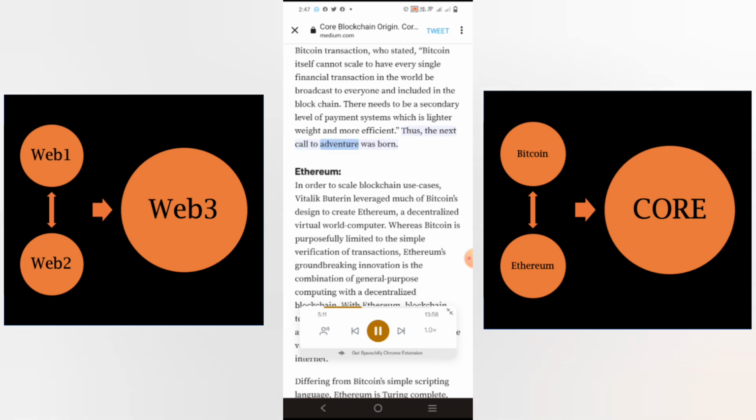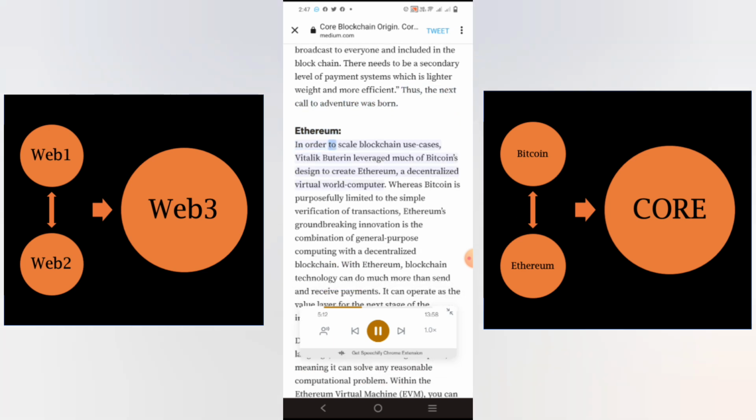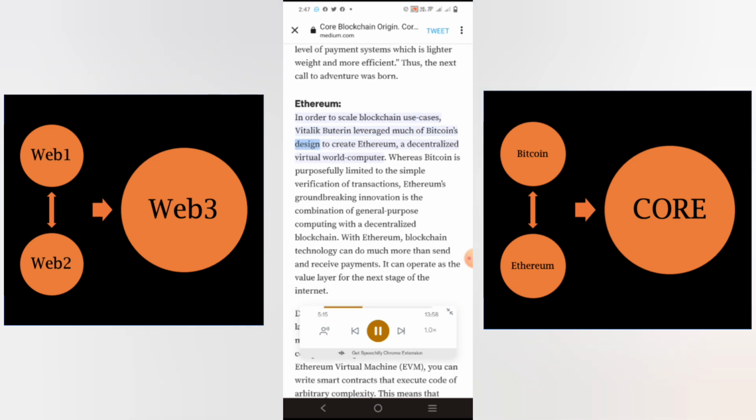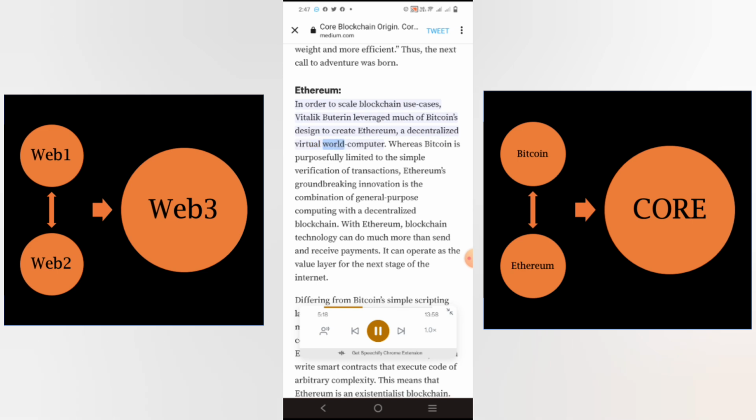Thus, the next call to adventure was born, Ethereum. In order to scale blockchain use cases, Vitalik Buterin leveraged much of Bitcoin's design to create Ethereum, a decentralized virtual world computer.